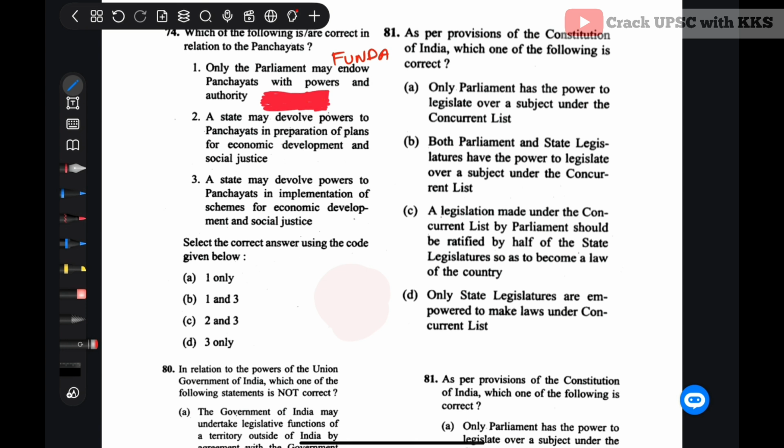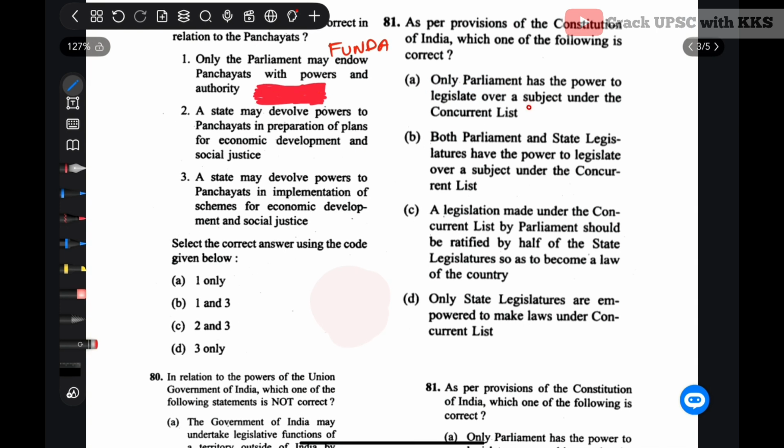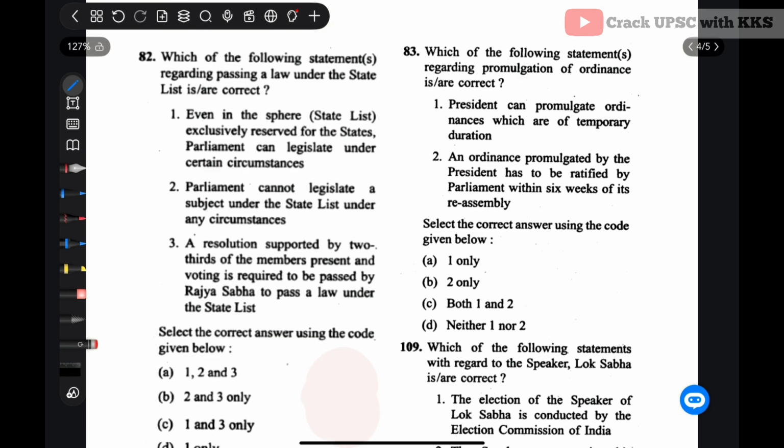As per the provisions of the Constitution of India, which one of the following is correct? Only Parliament has the power to legislate over a subject under the concurrent list. Incorrect. Both Parliament and the state legislature have the power to legislate over a subject under the concurrent list. That is correct. B is correct. A law made under the concurrent list by Parliament should be ratified by half of the state legislatures so as to become a law of the country. Not necessary. Only state legislatures are empowered to make laws under the concurrent list. That is also wrong. Let's see the next question.